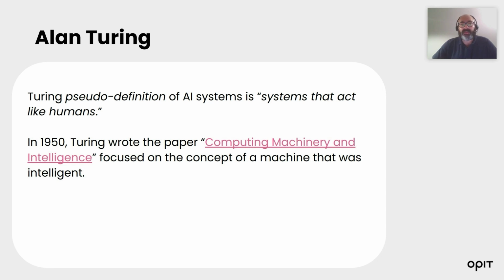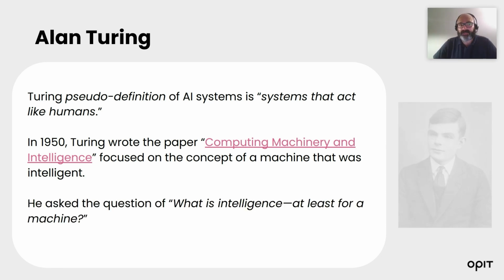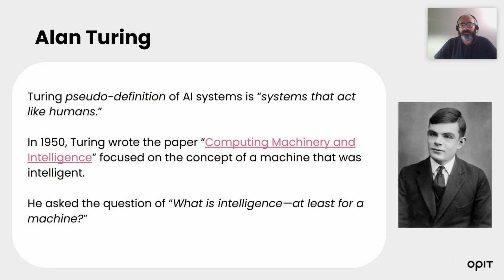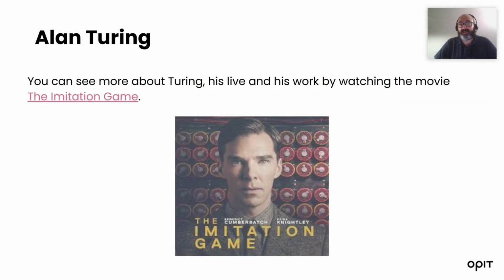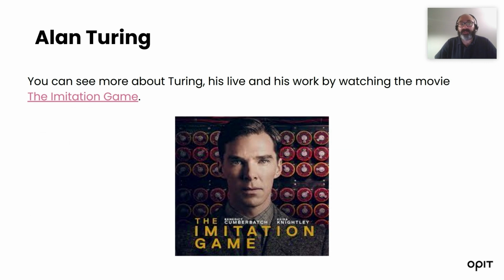So in 1950, Alan Turing wrote a paper called Computing Machinery and Intelligence, focused on the question of whether a machine can be intelligent. And he asked for the first time, what is intelligence, at least for a machine? If you want to know more about the history of Alan Turing, I suggest you watch the movie The Imitation Game, which tells a quite nice story about Alan Turing, also on a personal level.